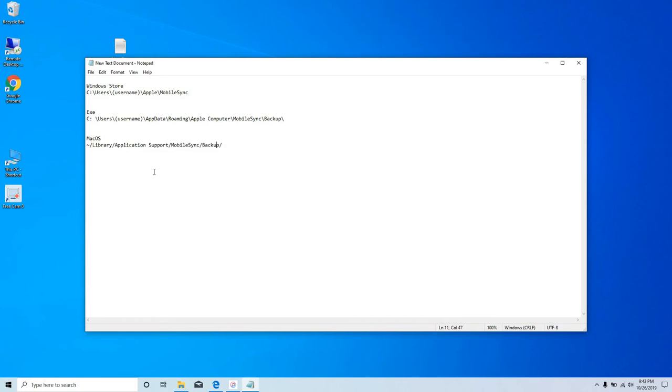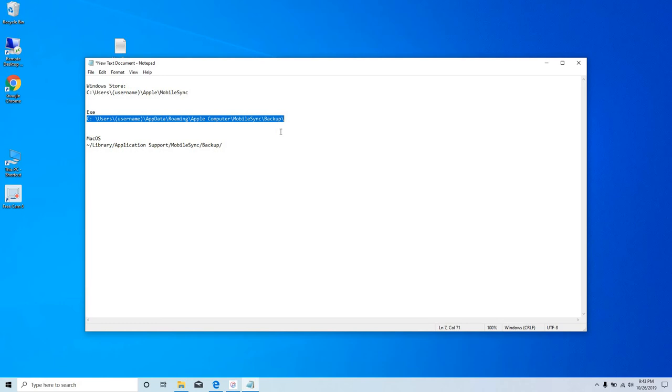Now, if you installed iTunes from the Windows store, the way you install other applications, sometimes you go to the Windows store and just click on it and it gets installed, your backup file would be in the same folder that I showed you before. But if you install it from an executable file, your backup folder would be under this path. It would be under users, username, AppData, roaming, Apple computer, MobileSync, then backup.